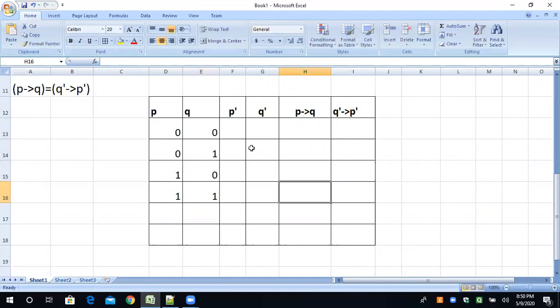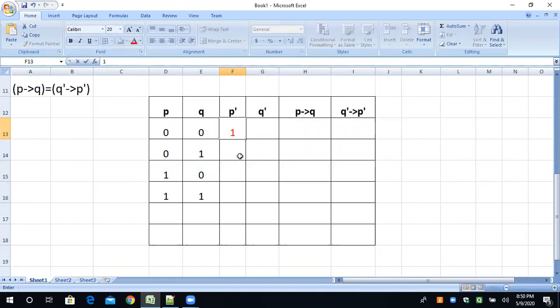Now in this column P bar. P bar means complement, P's complement. So P is 0, so 0's complement is 1. And P is 0, so 0's complement is 1. And P is 1, so 1's complement is 0. And 1's complement is 0. Understand? So this is basically the complement of P.